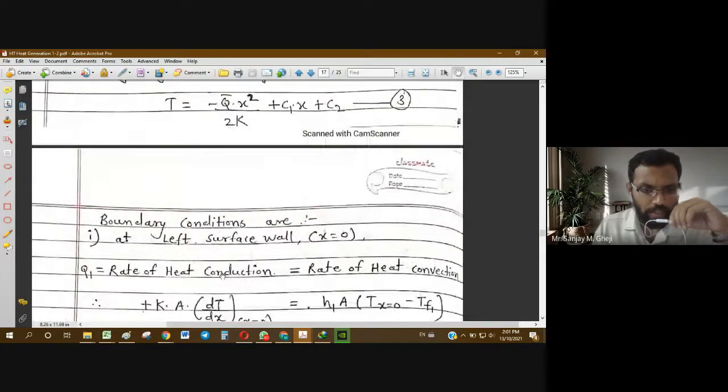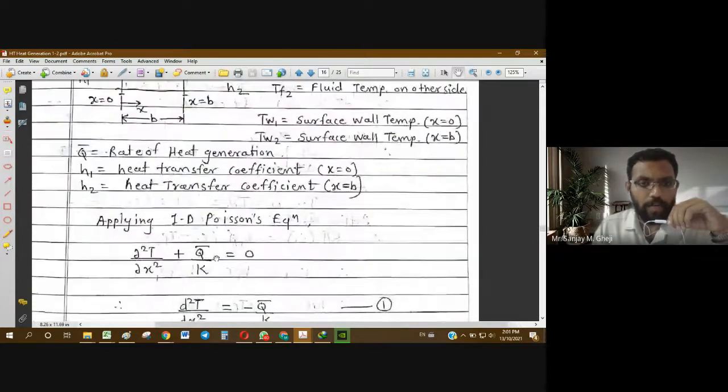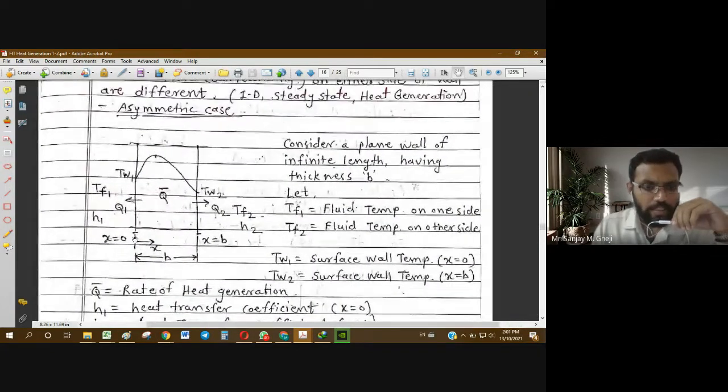To understand it more, you have to go back to the diagram. In this diagram, x is increasing from left to right, so the positive direction is from left to right. But the heat transfer rate q1 by conduction is happening in the opposite direction, from right to left. No doubt, temperature is decreasing in this direction.